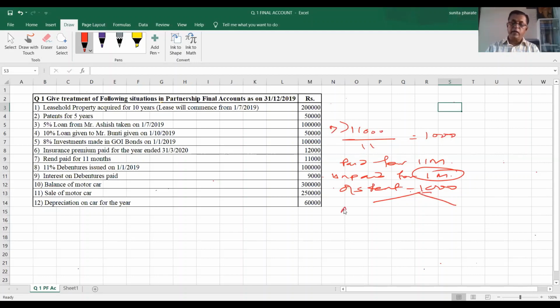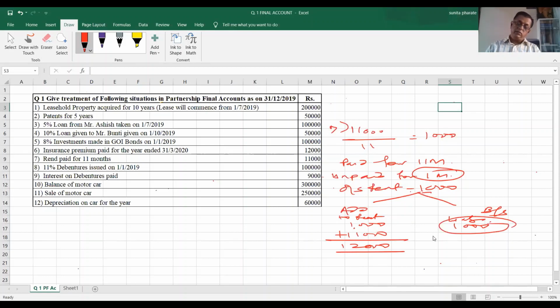Two effects: add to rent 1,000, and second effect, balance sheet liability side 1,000. Therefore, 1,000 plus 11,000, total 12,000, is reflected in the profit and loss account, and this 1,000 will be shown on the balance sheet liability side. Next one.